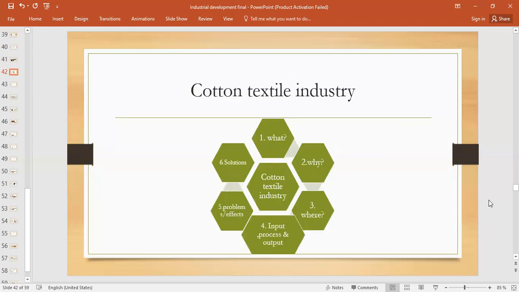Okay. How do we study the cotton textile industry? As I have told you earlier when we were studying the brick kiln industry, the synopsis, right? Likewise, we will be studying the cotton textile industry, inshallah. Also, we will study what the cotton textile industry is, why it is important, where it is found in Pakistan, the cotton textile industry as a system like input, process, and output, that is, those involved in this particular type of industry. Then we will discuss its problems and then we'll talk about solutions, inshallah. Let's proceed.